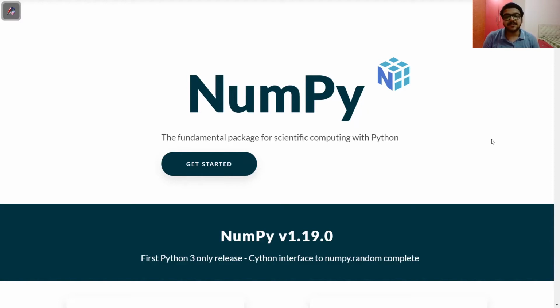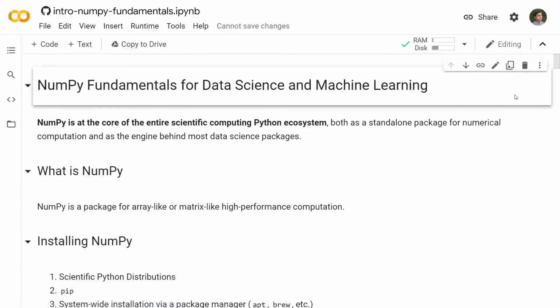NumPy is the fundamental package for scientific computing with Python. And the great success of open source scientific computing can be attributed to this Python package, because before the advent of NumPy, everyone was pretty much dependent on proprietary software like MATLAB and Wolfram Mathematica. So let's dive deeper into NumPy today. So let us now start this tutorial on NumPy fundamentals for data science and machine learning.